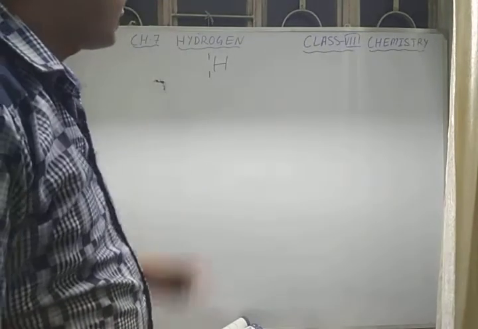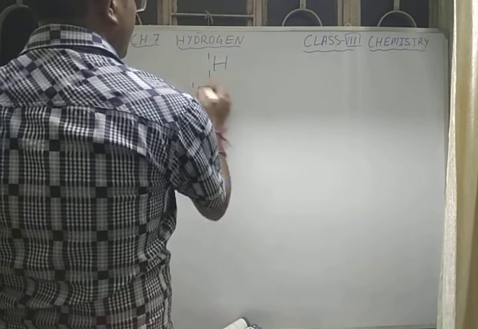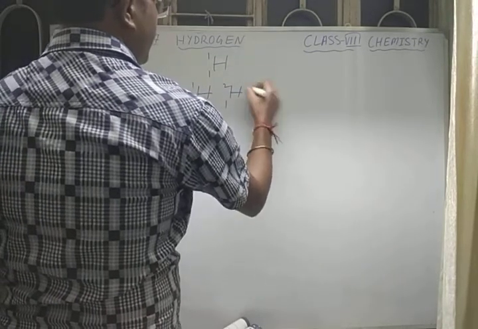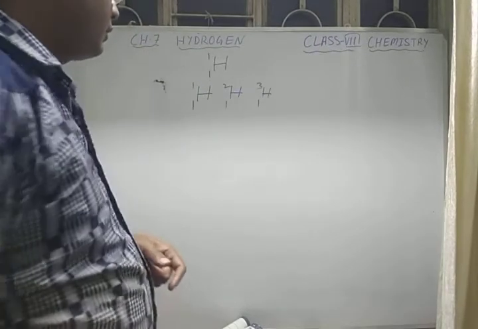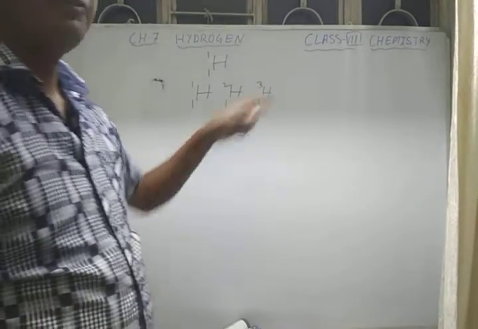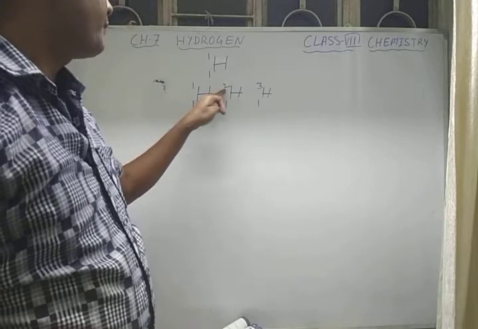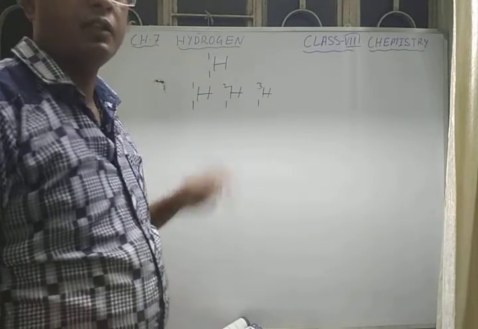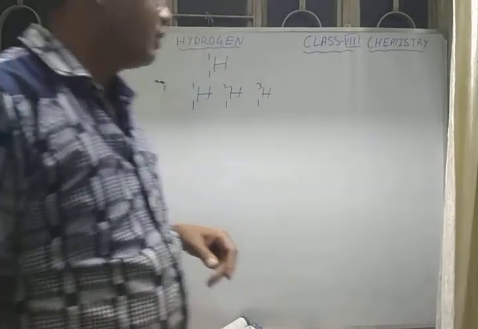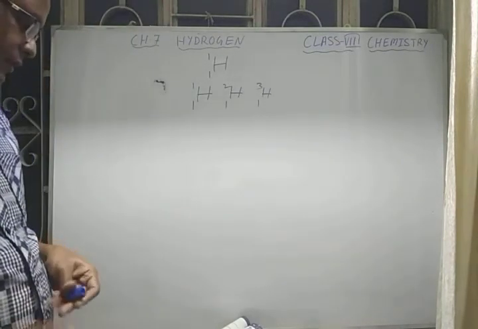Hydrogen forms its isotopes: protium, H11, then H12, then H13, that is, protium, then deuterium, and tritium. Protium has mass number 1, deuterium has atomic mass 2, and tritium has atomic mass 3. So in this way we can see that hydrogen has 3 isotopes.